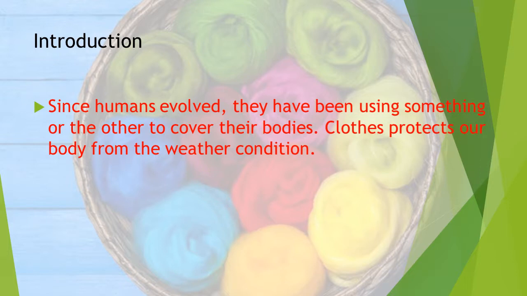Introduction. Since humans evolved, they have been using something or the other to cover their body. Clothes protect our body from the weather condition. Children, you know very well which clothes we are using. Weather condition means clothes protect our body from winter, summer or rainy season.